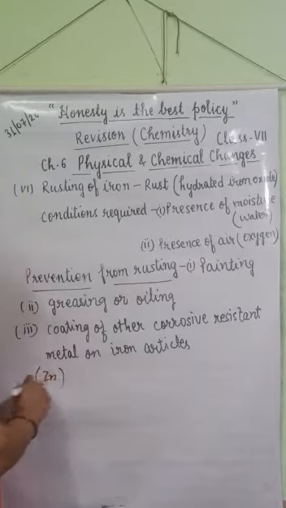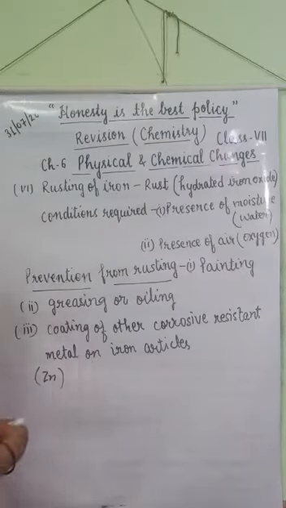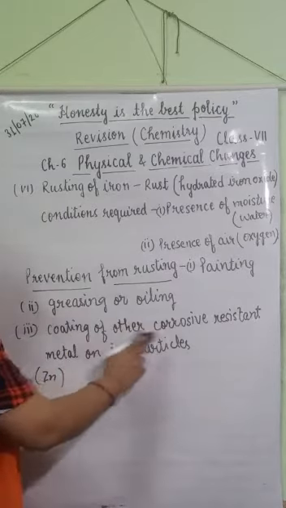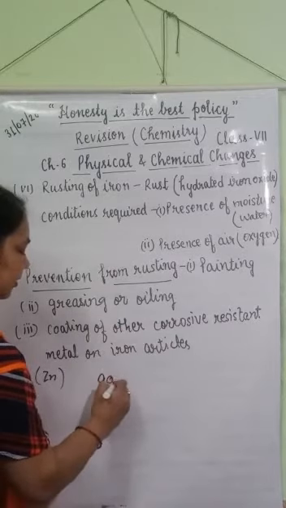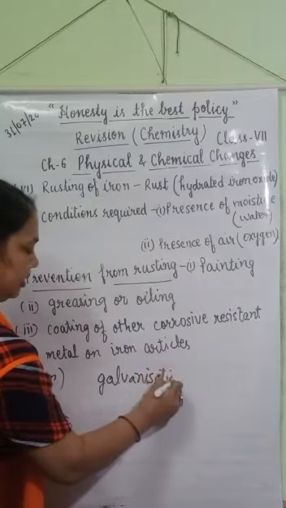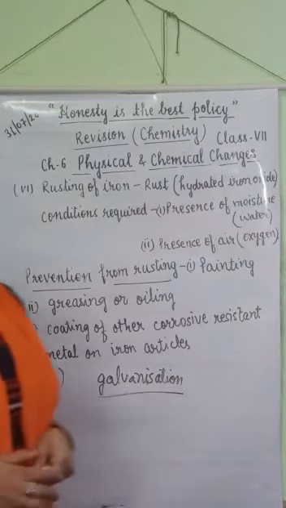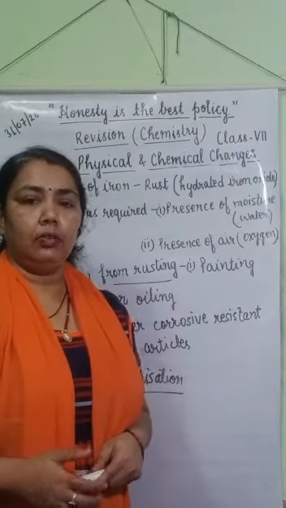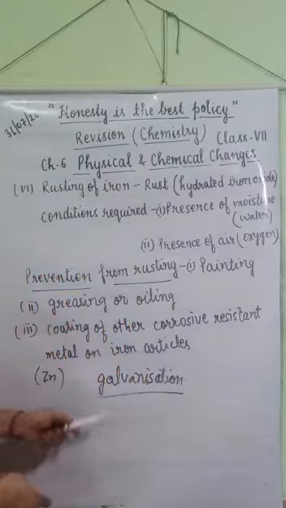What is this process called? Coating or depositing of other corrosion resistant metal on iron articles is known as galvanization. So the process of depositing a layer of zinc or chromium on iron articles is known as galvanization.